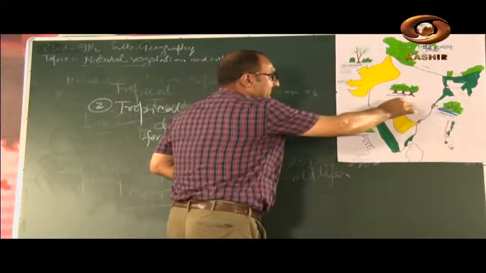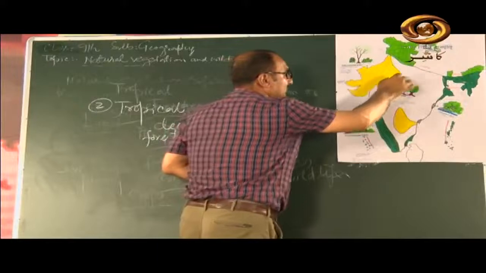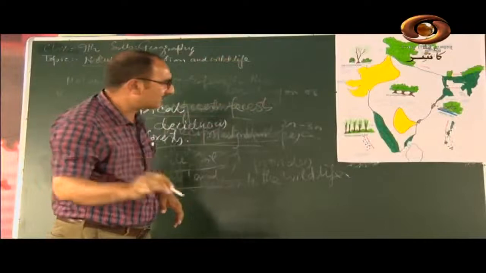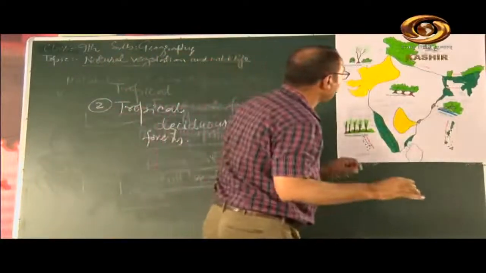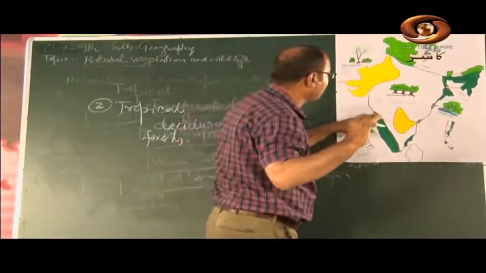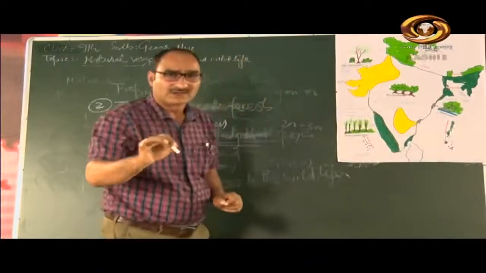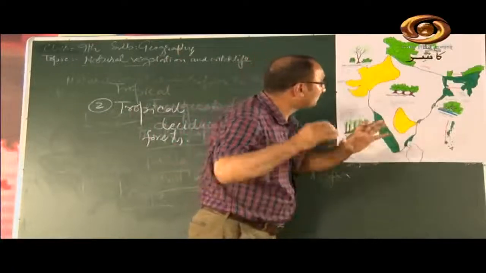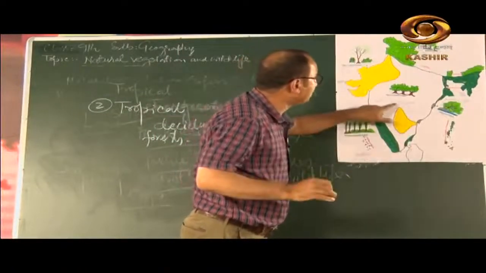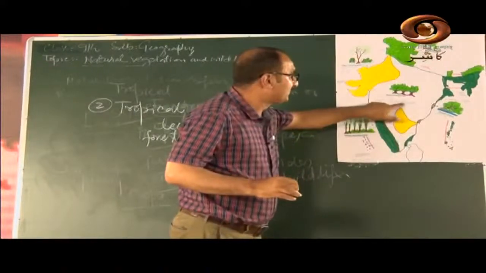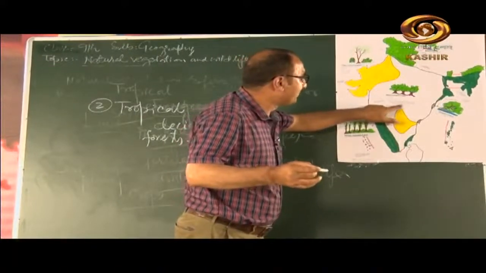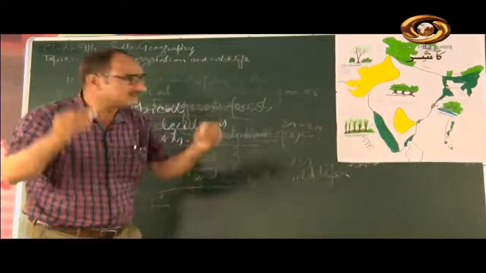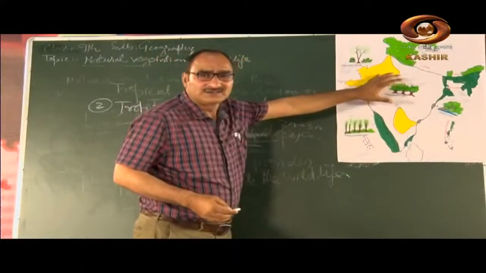My dear students, you see that the white portion shows the area which is covered with tropical deciduous forests, and in these forests the main dominant tree is teak wood. Teak is the most dominant species here. Besides that, there are bamboo, sal, shisham, sandalwood, kusum, mulberry, neem, and various other types of trees which grow in abundance in the tropical deciduous forests.